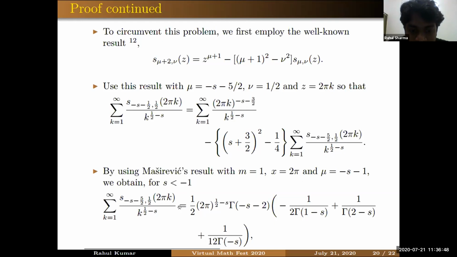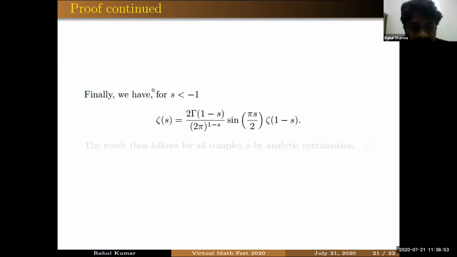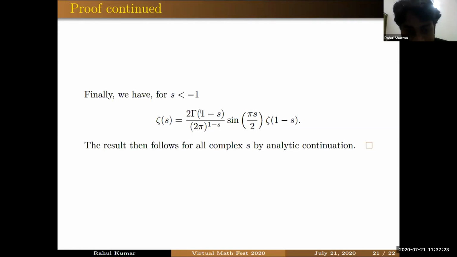And if you now substitute all these values and do some calculation, you will see that for s less than minus 1, we have proved that formula for Hurwitz zeta function. So this is the functional equation for Riemann zeta function, and we have proved it for s less than minus 1. But now observe one thing, that both sides are analytic for all complex s, because the pole at s equal to 1 of Riemann zeta function can be compensated by the pole of gamma function 1 minus s at s equal to 1. So by using analytic continuation, we can say that this identity holds for all complex numbers.